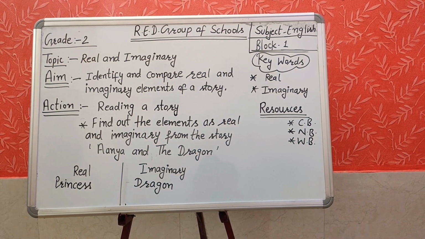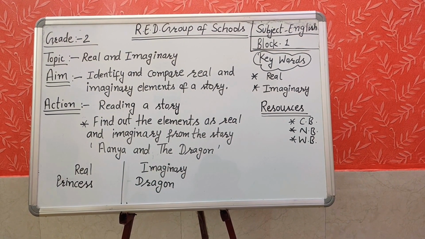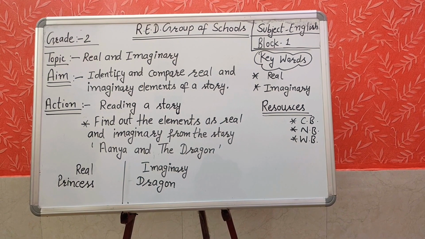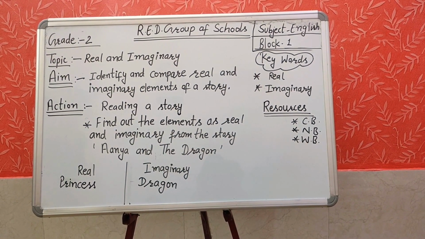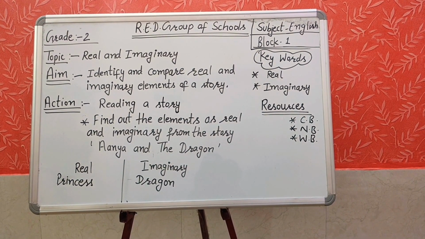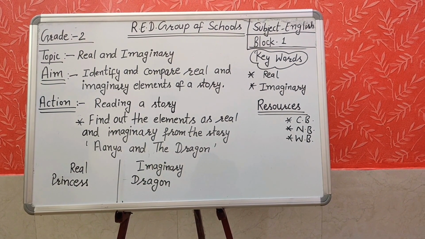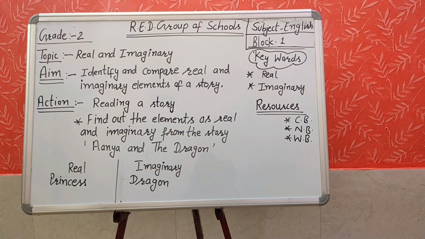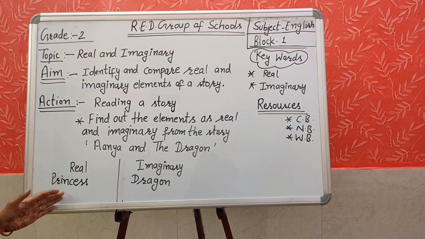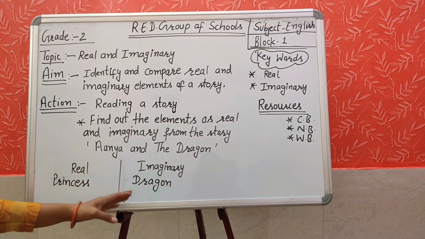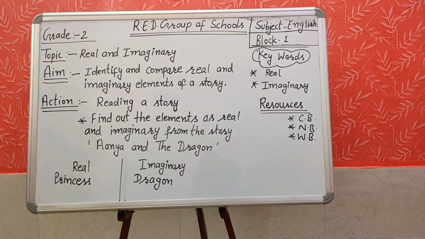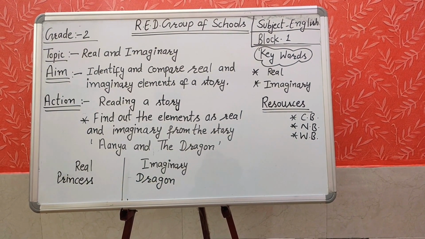What do we call something that is not real or true? They are not real like human beings or animals. We only read about them in storybooks. Would you call the princess and the king real or imaginary? As I have written on the board, the princess is real and the dragon is imaginary, and the king is also real.